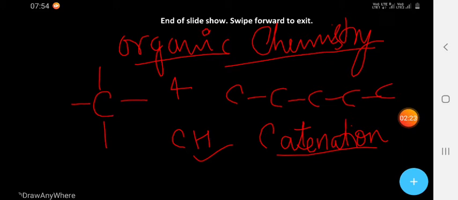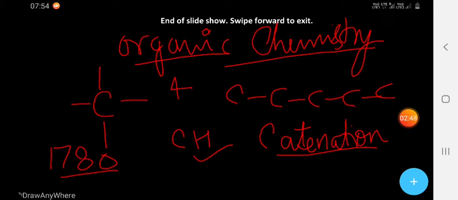There are a lot of important applications of these compounds. For organic chemistry, we know that around the year 1780, chemists began to distinguish between organic compounds obtained from plants and animals.